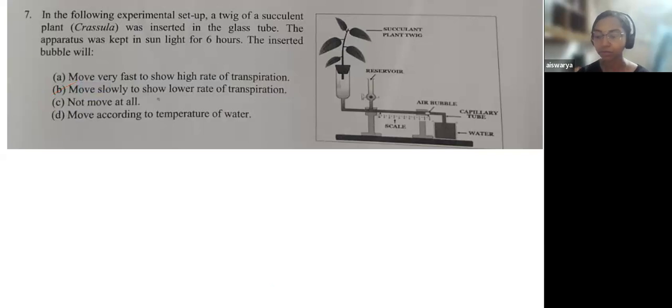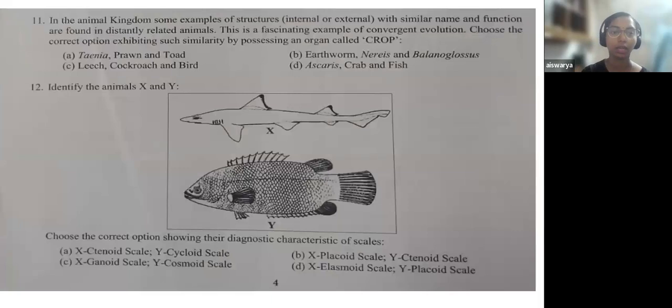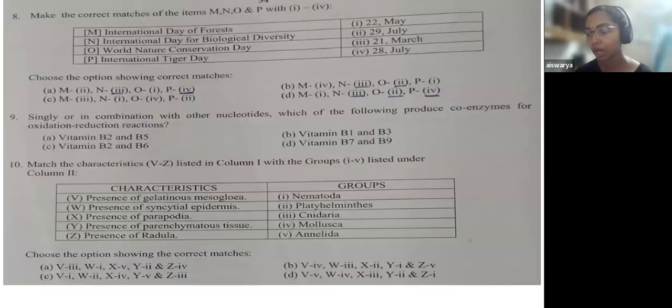Now coming to the next question, the eighth question. This eighth question was a very direct question. Direct in the sense that if you know the dates, you could do this. Otherwise, I will not ask you to attempt this question even with MCQ aptitude, because the chance of getting it wrong is high. So if you are 100% sure only, you should attempt this. Otherwise, you could simply skip this question also.